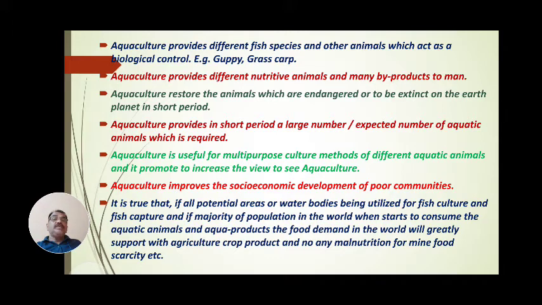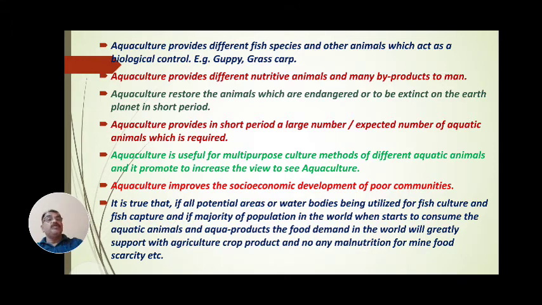Aquaculture provides, in a short period, the expected large number of aquatic animals required in a short time. With the help of aquaculture, large numbers of aquatic animals can be produced and grown.